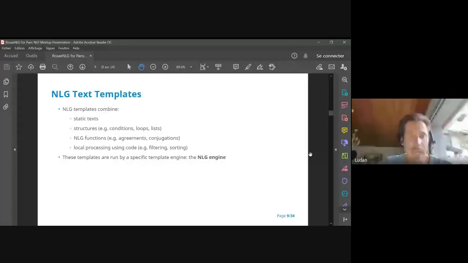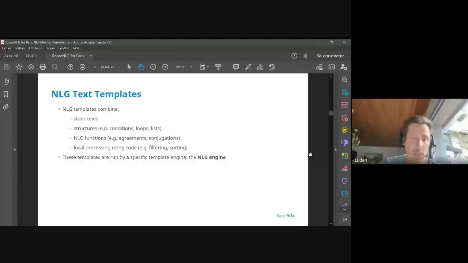They will contain NLG-specific functions like agreement functions or conjugation functions, and also local processing using code. So typically, before outputting a list, you may wish to filter it or sort it. This is done directly in the template using code. And these templates are run by a specific template engine, which is what we call an NLG engine.